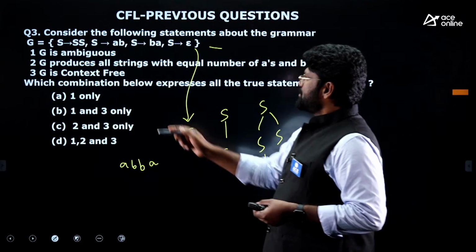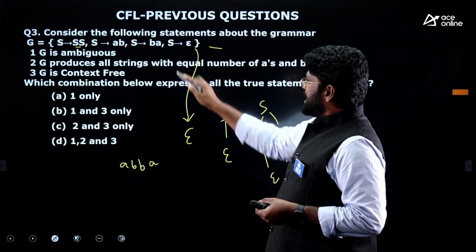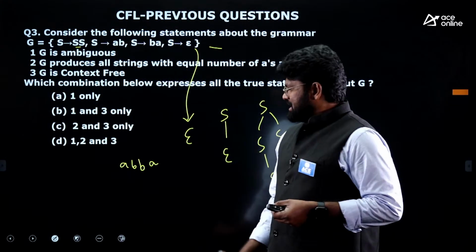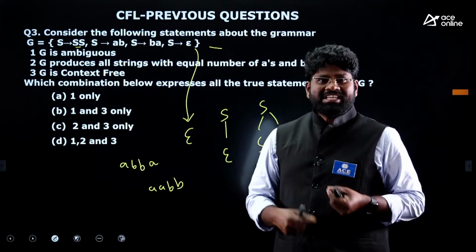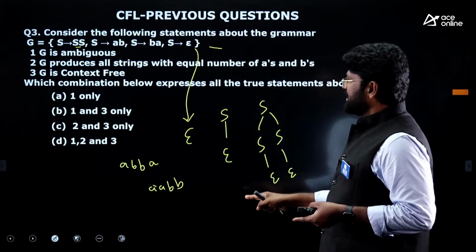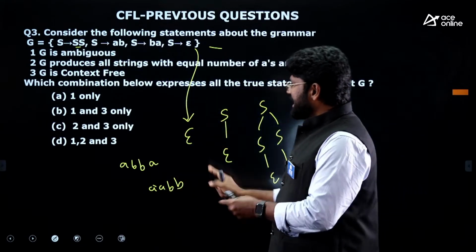Can I have this? Yes, if I substitute this one here, A, B will come. After that, if I substitute here, this will come here. You got it? In a similar way, can I have the string A, B, B? That is also one of the strings as per the statement. If you look at A, B, B, this will never be produced.